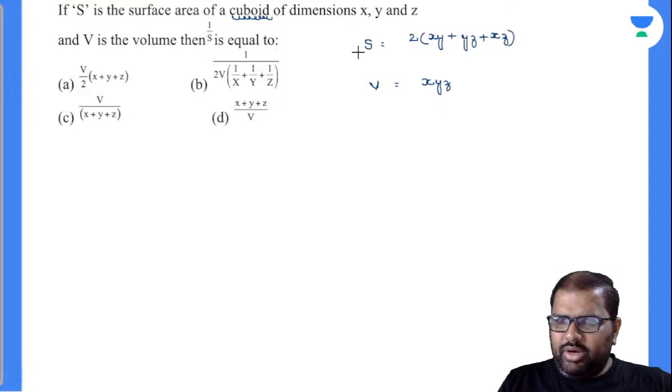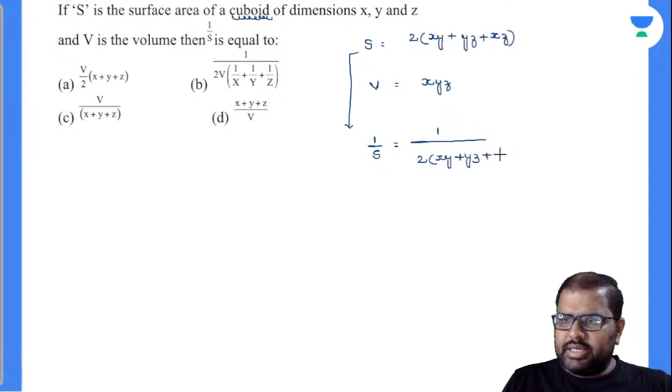So first of all, what is 1 by S? I'll write down here. 1 by S is nothing but equal to volume divided by 2 into xy plus yz plus xz. So can I write down the same equation like this?